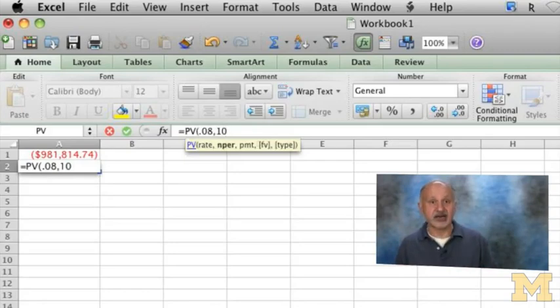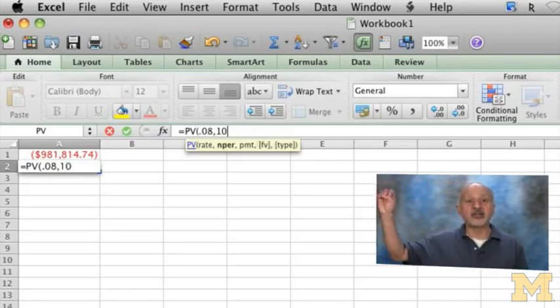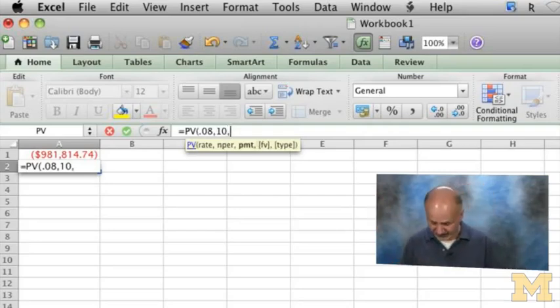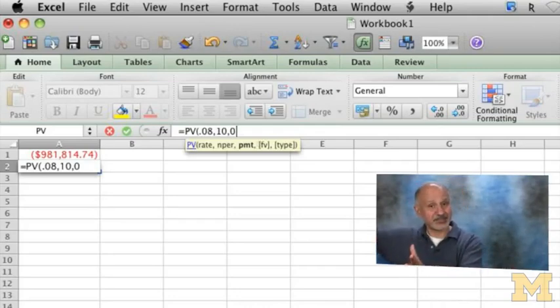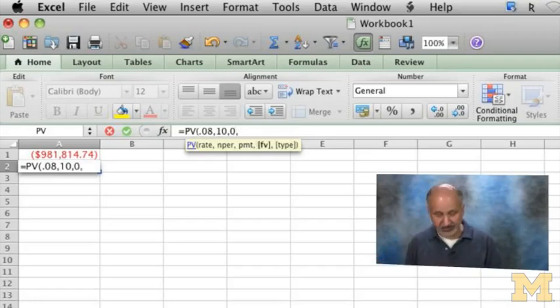Number of periods 10. Why? Because I'm bringing a value I know in year 60 back to year 50, right? And there is no PMT. Remember, this is a one-shot thing. So we are combining our learnings from the past week. There's no PMT. It's a one-shot bank account that will finance a future PMT, right? So 0, don't forget that. And then I know the future value of this. Where is it residing? In cell A1.